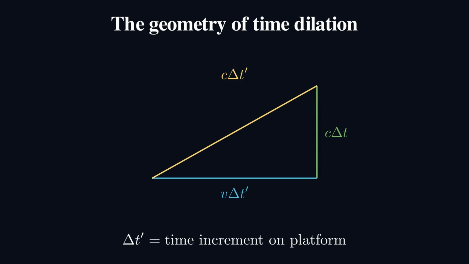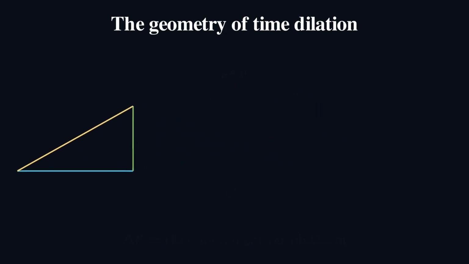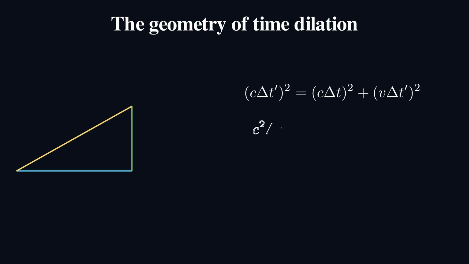Well, it's traveled a distance of c times delta t prime. But sitting in the train, the photon went vertically upwards, and so it traveled a distance of c times delta t. Now, using nothing more than Pythagoras' theorem, we can write down this relationship here: the hypotenuse squared is the adjacent squared plus the opposite squared.